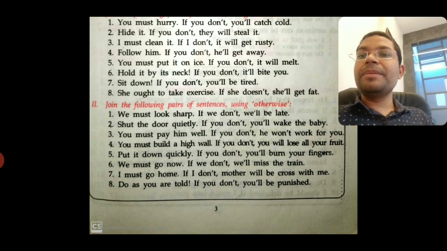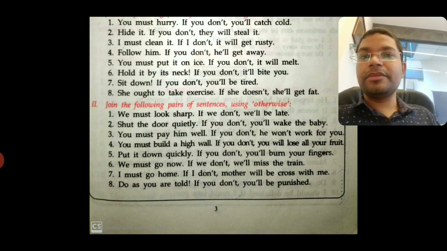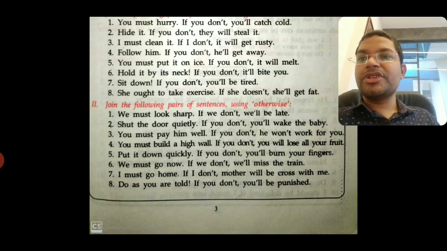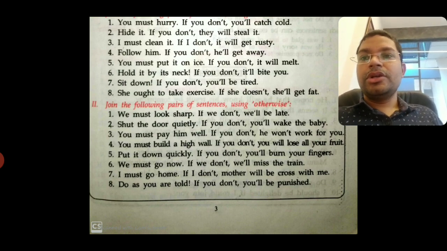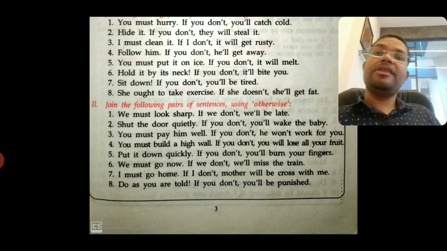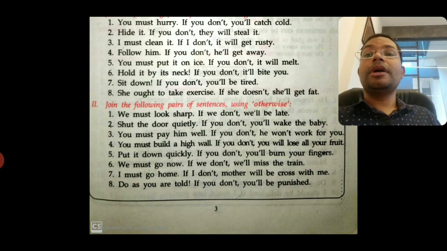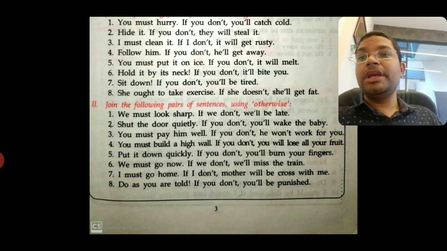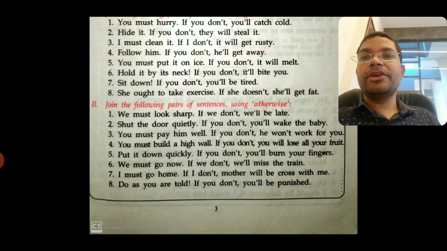Okay, this is the second exercise, second question, and the first one: we must look sharp. If we don't, we will be late. I have to use the word otherwise. So I will remove what? If and not. We must look sharp, semicolon, otherwise we will be late. Okay. So this is the correct answer.